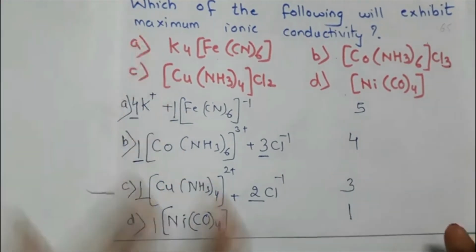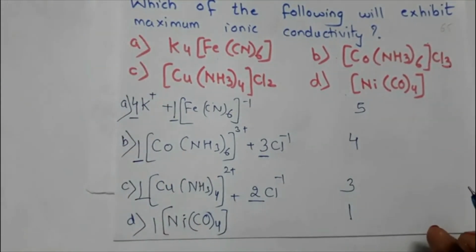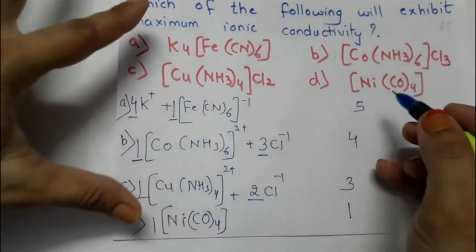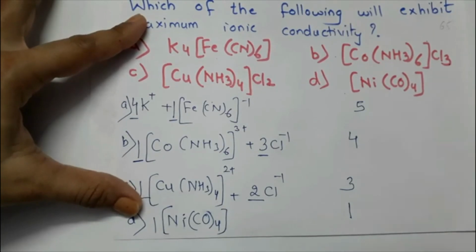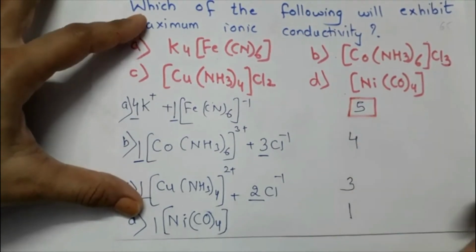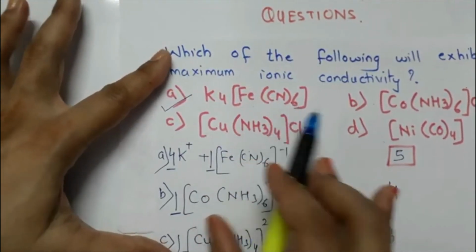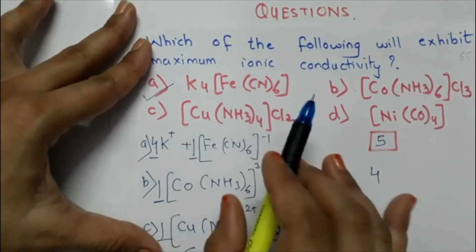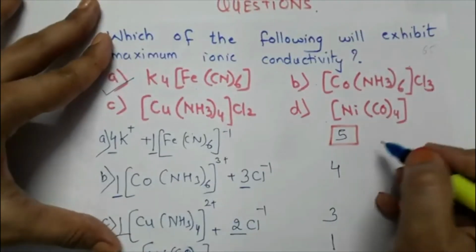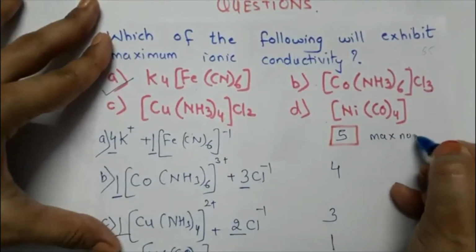Now if you see the number of ions produced in each of the complexes on adding water to it, we have the maximum in the case of the first complex. Hence our answer would be the first complex, which will have maximum ionic conductivity, because on adding water to it, it is producing the maximum number of ions.